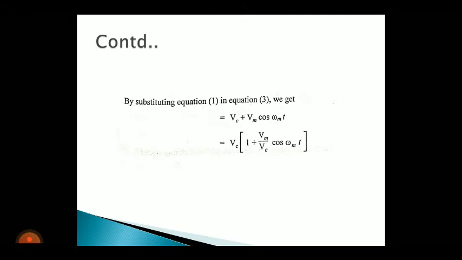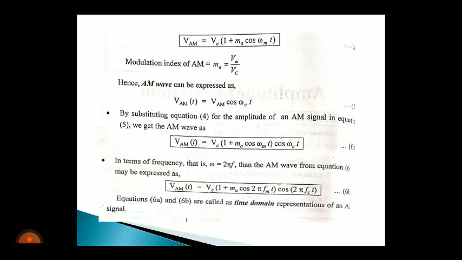So I am going to give one substitution. I am going to consider this term Vm by Vc as Ma. So the equation changes into VAM is equal to Vc into 1 plus Ma cos omega mt. Here Ma represents the modulation index of AM.